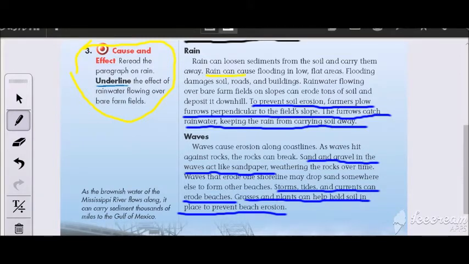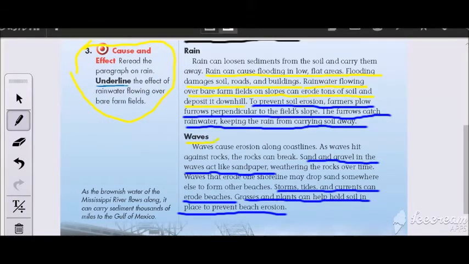Very well. Rain causes flooding in low flat areas, and these floodings damage soil, roads, and buildings. And what we were asking for is the fields. Of course, the rainwater over bare farm fields on slopes can erode tons of soil and deposit it downhill. It moves the soil from the upper parts to the lower parts of hills or mountains and so on. So the farmers use the perpendicular furrows to prevent this from happening.